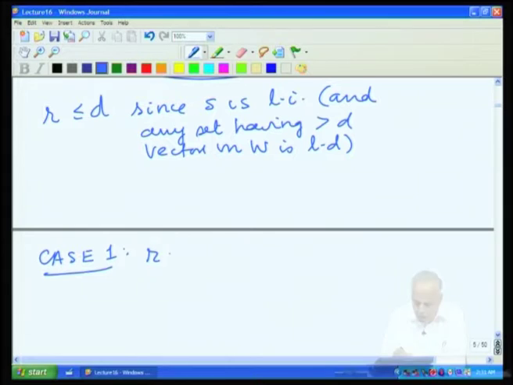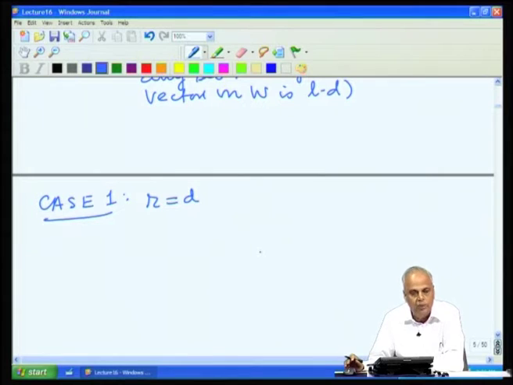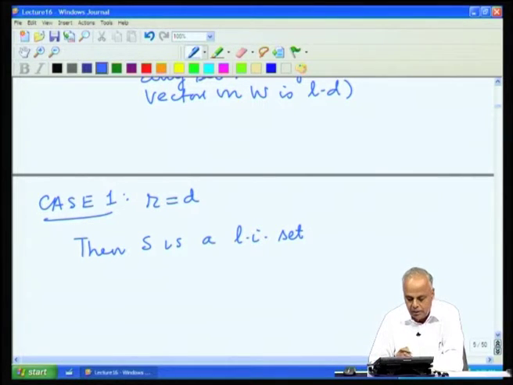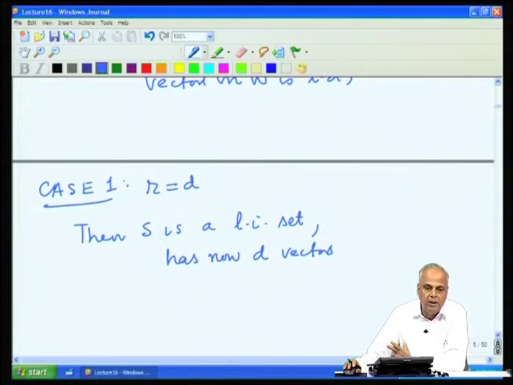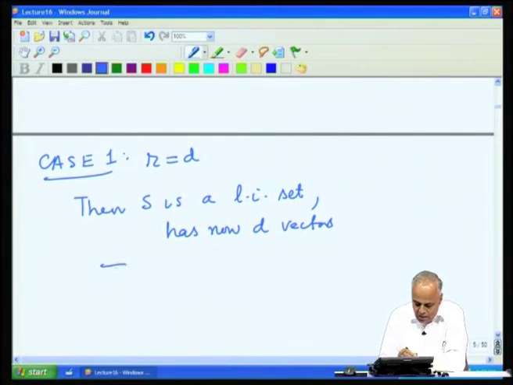One is R equal to D and the other one is R less than D. Let us look at the case R equal to D. Then S is a linearly independent set, because we started with a linearly independent set, and it has D vectors. If we have a set of D vectors which are linearly independent in a D dimensional space, we have said it must be a basis. So, that says S is a basis for W.